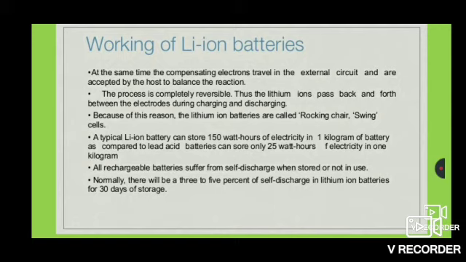A typical lithium ion battery can store 150 watt hours of electricity in 1 kilogram of battery, as compared to lead acid battery, which can store only 25 watt hours of electricity in 1 kilogram. All rechargeable batteries suffer from self-discharge when stored or not in use. Normally, there will be a 3 to 5% self-discharge in lithium-ion batteries for 30 days of storage.